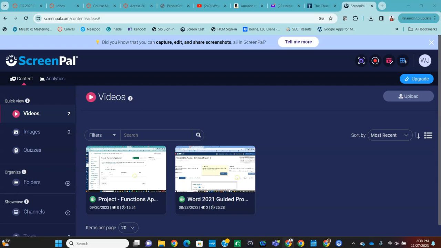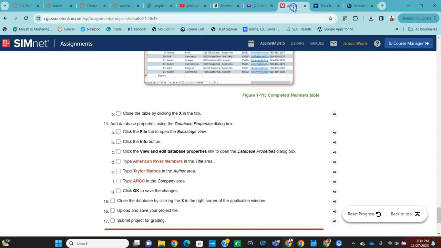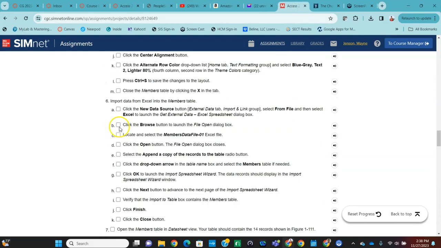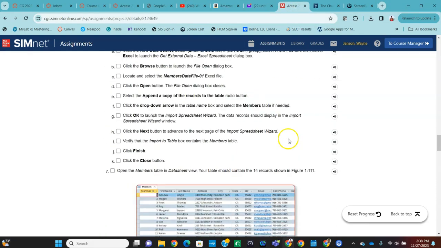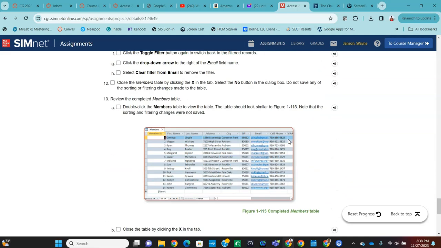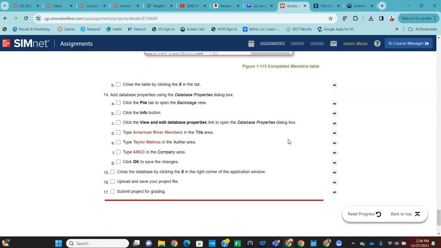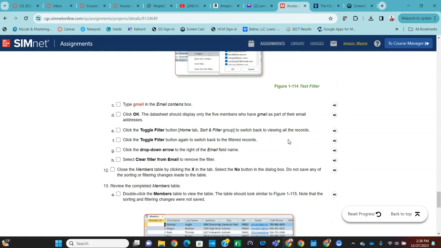And then upload and save your project. So let me bring this window back over here. Go back up to the top. Oops, it says upload and save. Oh, upload and submit your project. Yeah. Upload your project file and submit it for grading.